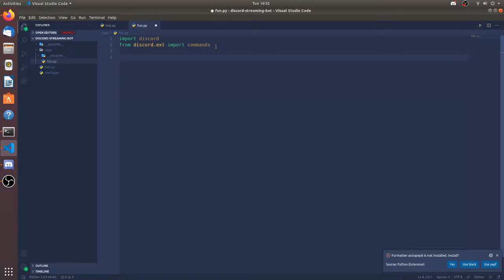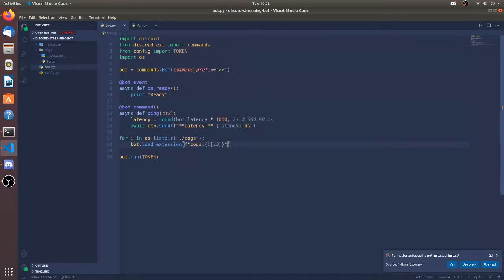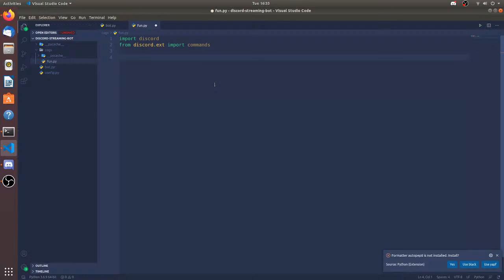Why do you import Discord? Basically I have to import everything from the Discord module, or else I won't be able to use the Discord functionality, since all of the things are inside the Discord module. The commands, the bot, they're all inside it. So that is the reason I have to import it, so I can access the Discord API.